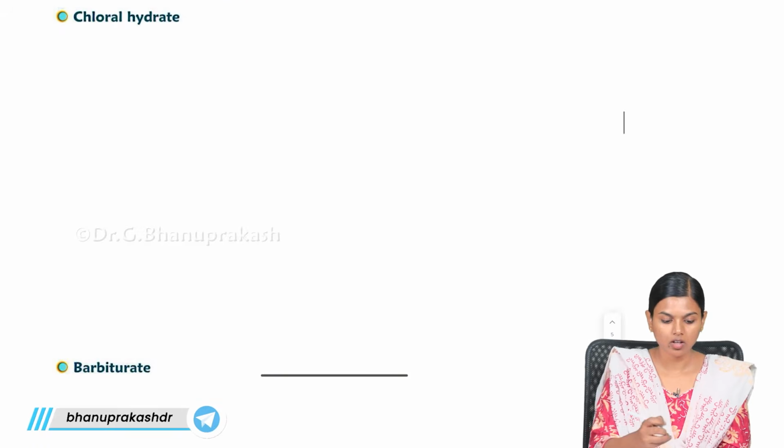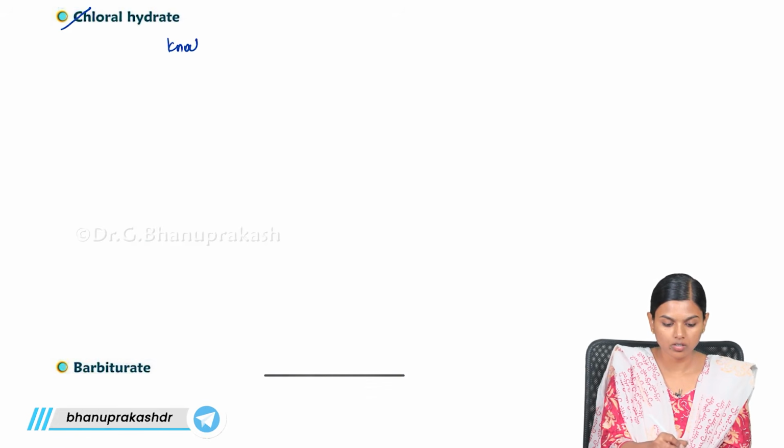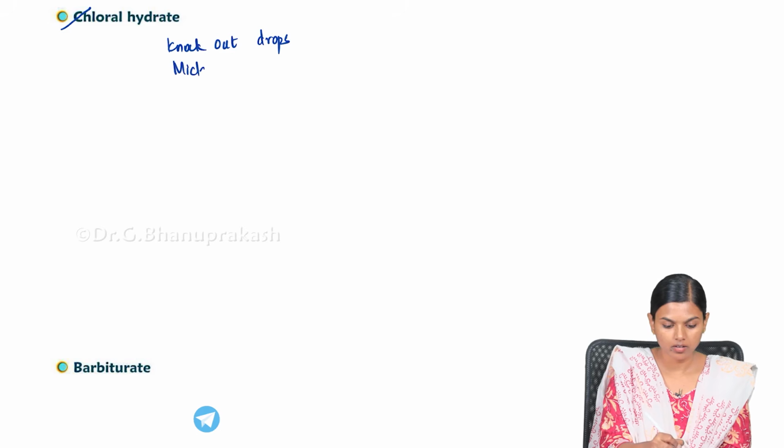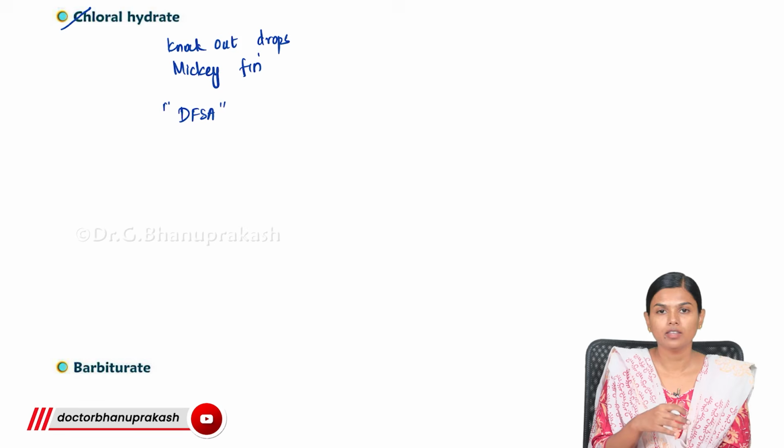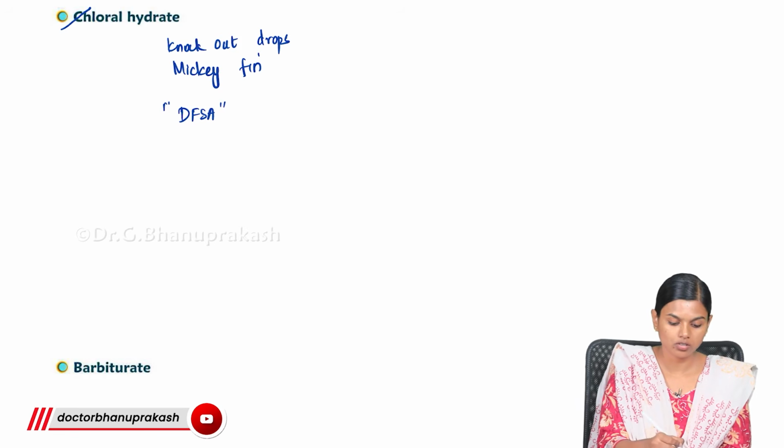Next, what we have is chloral hydrate. It is also known as knockout drops or Mickey Finn. This is used in drug facilitated sexual assault. They will mix it into the drink and then commit sexual assault.